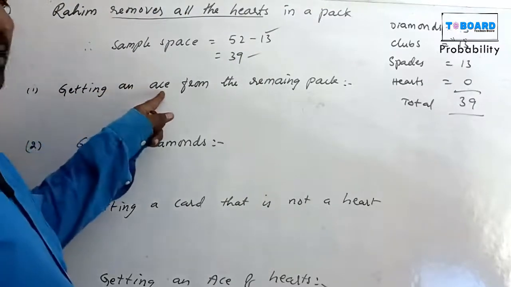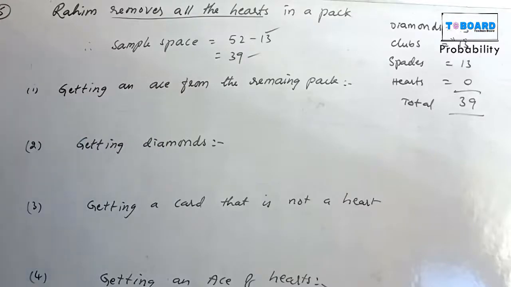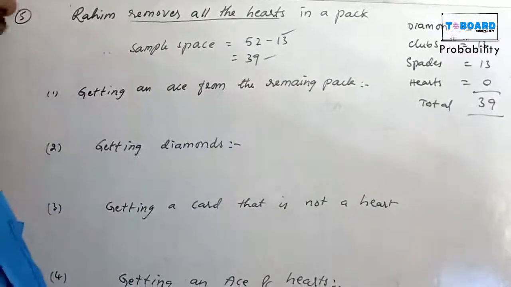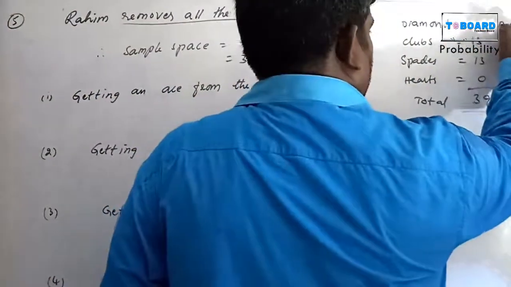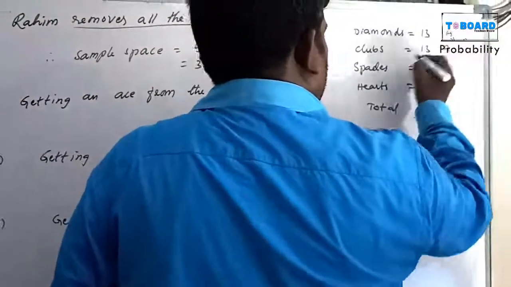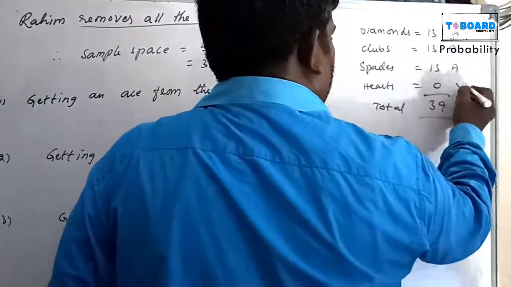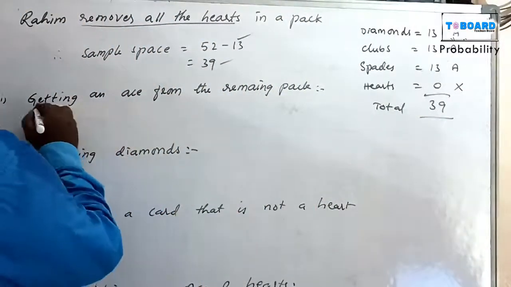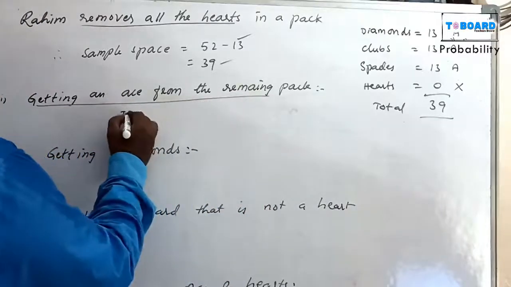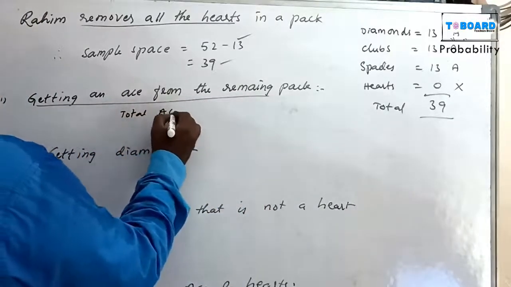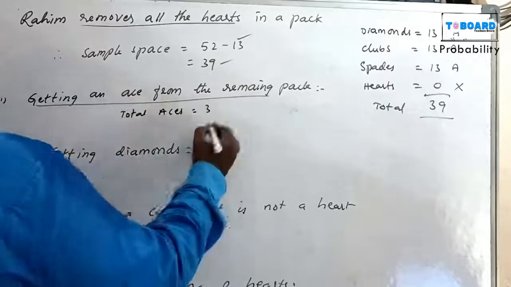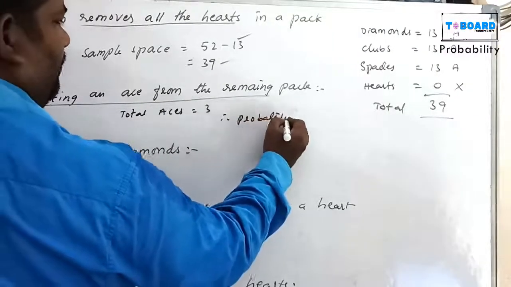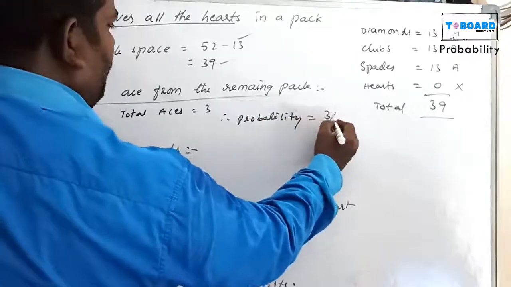Getting an ace. What is an ace? The A card from the remaining pack. There is an A in diamonds, an A in clubs, an A in spades, but the heart A is not there. Total how many? 3. Total aces equals 3. Therefore, probability equals 3 out of 39.